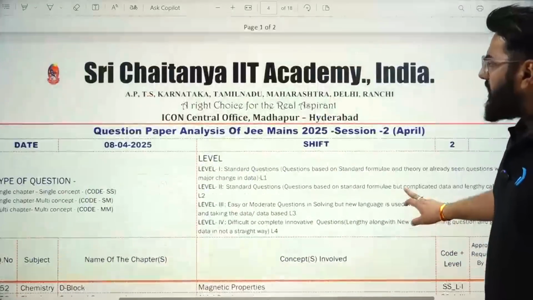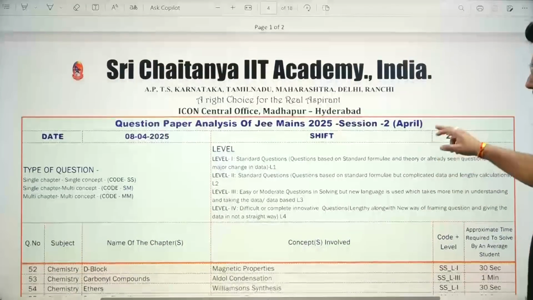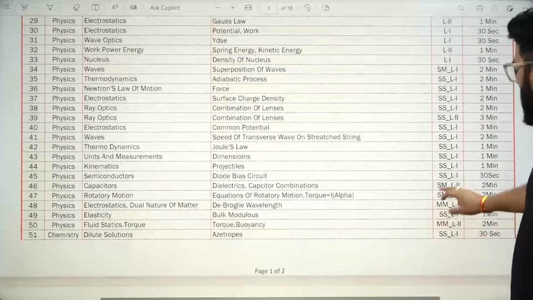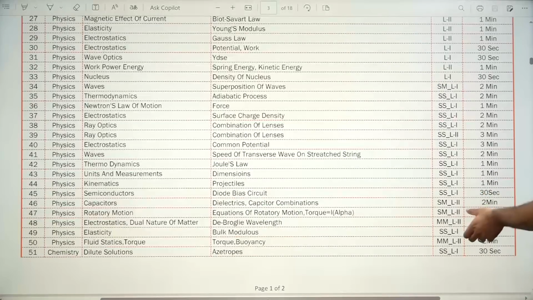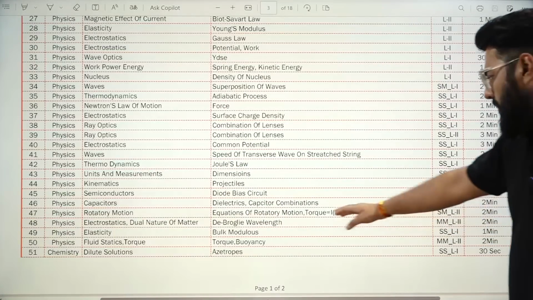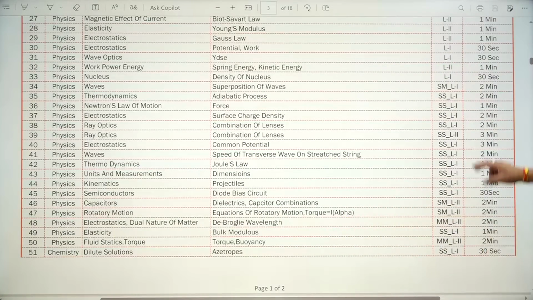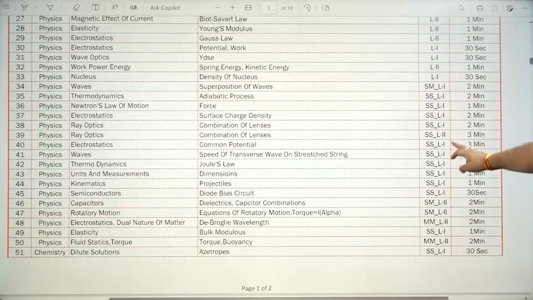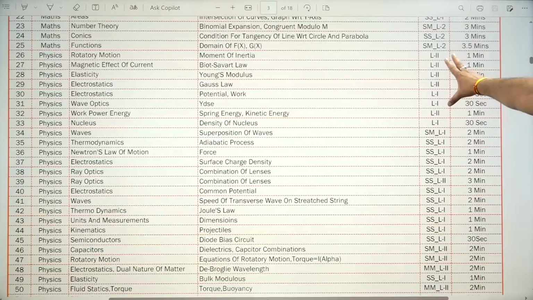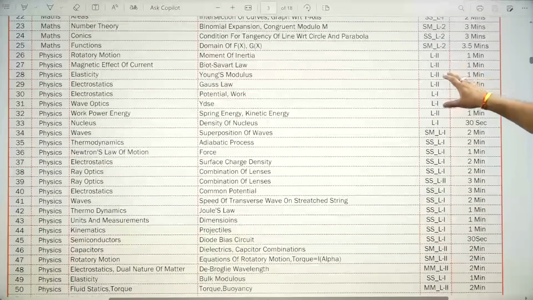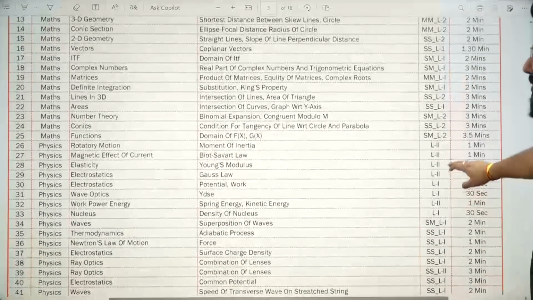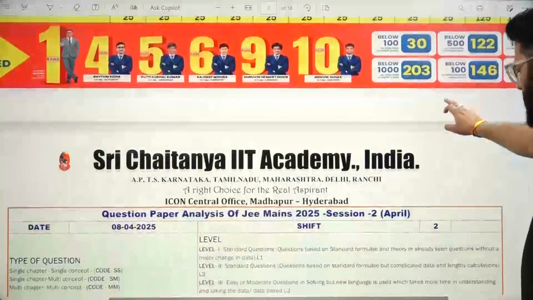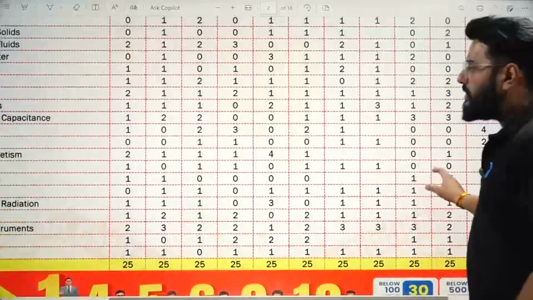Then if I talk about the next shift over here, that is 8th of April shift 2. Okay. So 8th of April shift 2, if I talk about the physics concept, so there were some MMs. 1 MM was from de Broglie wavelength, and then from torque and buoyancy, the involvement over here. And then you had those SMs, right? And these were so easy, level 1 problems, right? Directly formula based problems were asked. Okay. So physics was on an easier note on 8th April shift 2 as well. Correct. So here, that's the end.